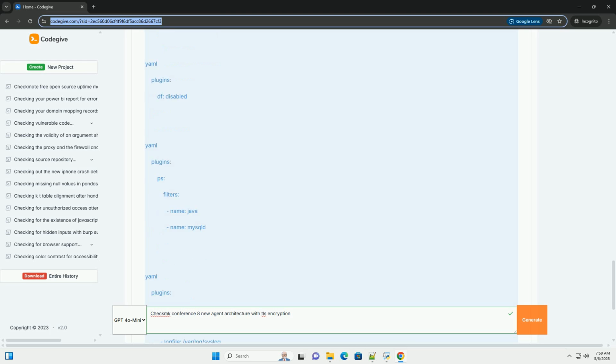3. Setting up TLS encryption with the new agent. Prerequisites. Checkmk server: you need a Checkmk server, version 2.1 or later, up and running. Monitored host: a host where you want to install the Checkmk agent.